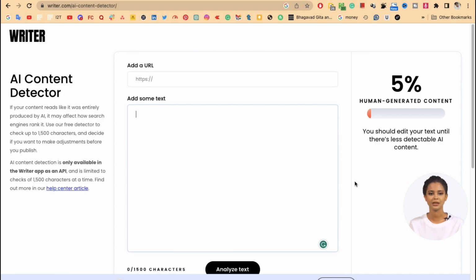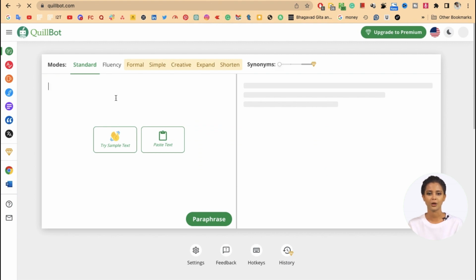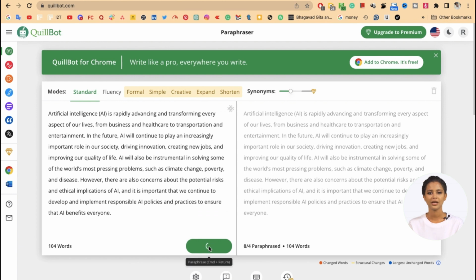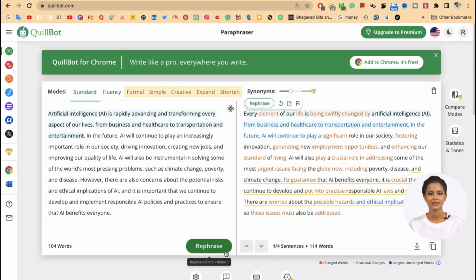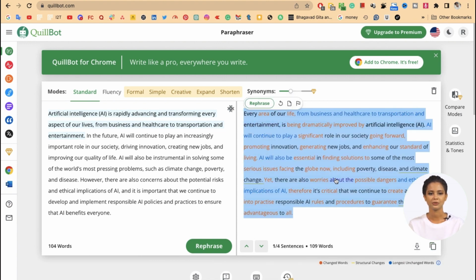But hang on, there's a solution. You can head over to QuillBot.com, an AI-powered tool where you can paste your blog post or essay and hit the rephrase button. This amazing tool will rephrase your content into a new version that is completely original. It is a great way to improve your SEO ranking and avoid any plagiarism issues.